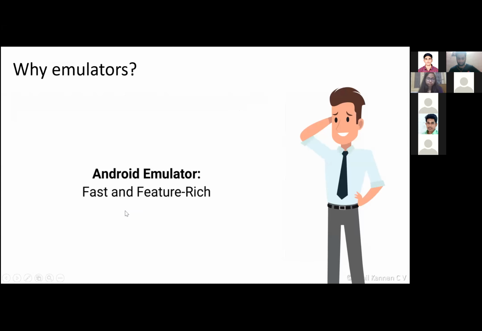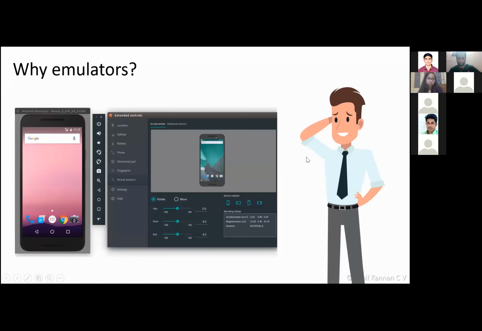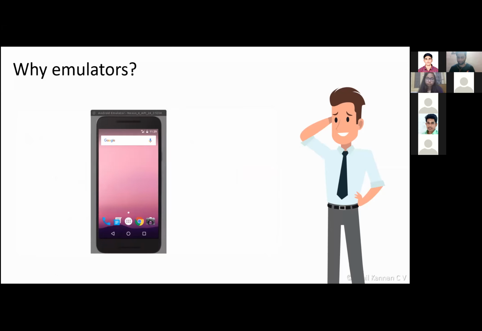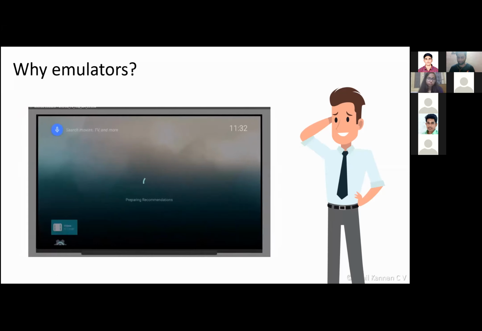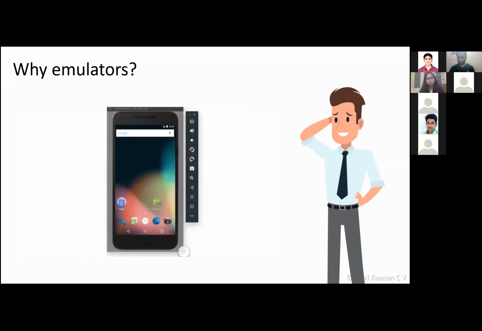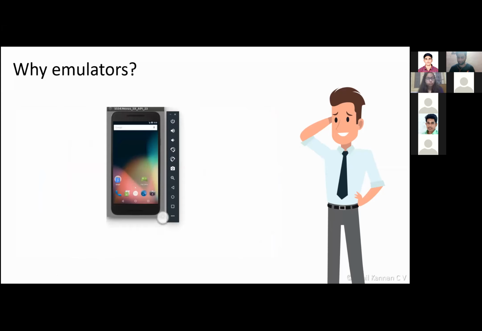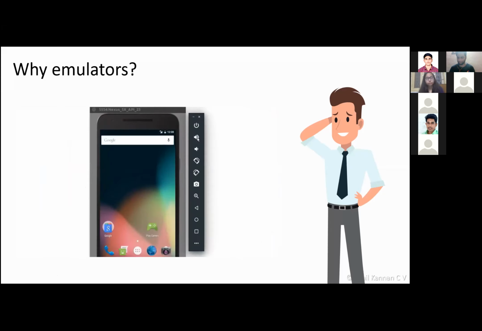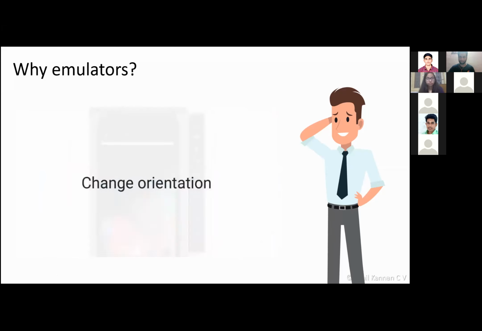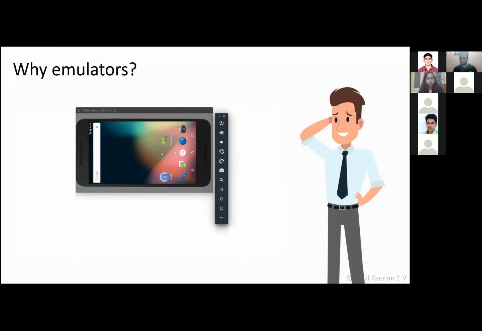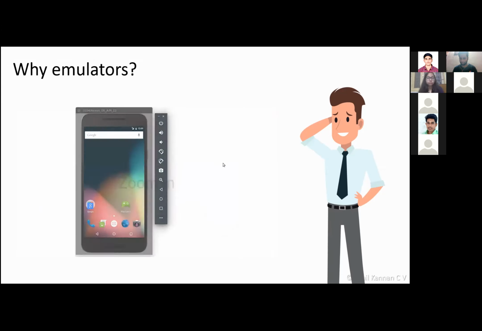So, this is a simple clip on why emulators are being used. These are much helpful things we can do: we can simulate phones, tablets, and even Android TV and Android Watch. We can resize the window to any size of mobile. Whatever you can do with your real-time device can also be done with your emulators, like sound, rotating your phone, changing it to landscape and portrait, and taking camera shutters,